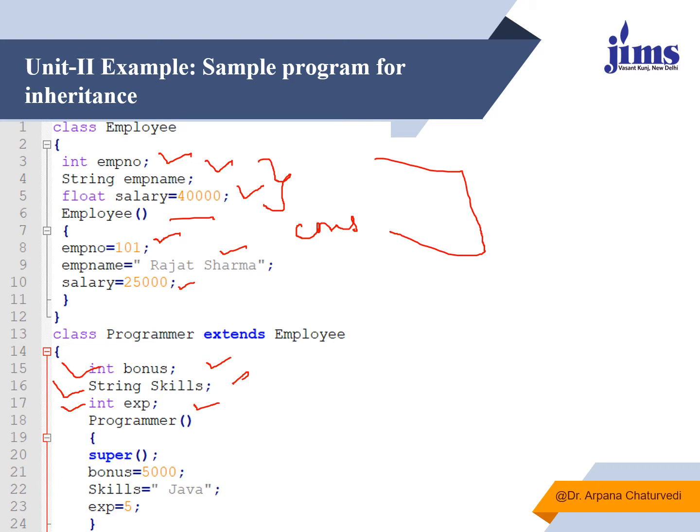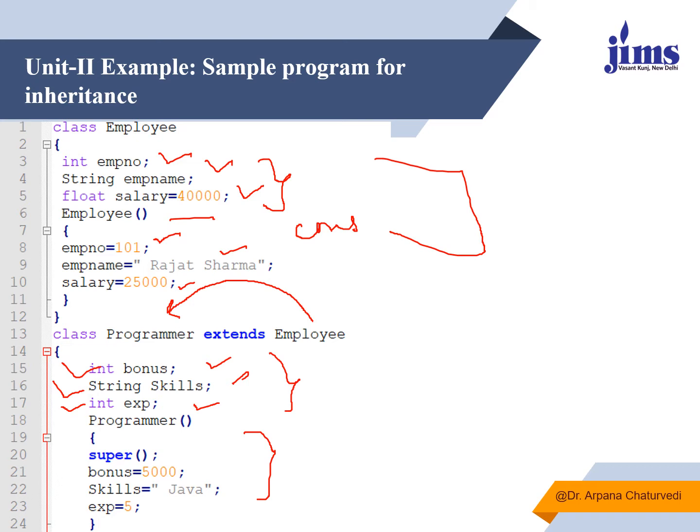So what we can do is declare a class named Programmer, use the extends keyword, and extend from the base class Employee. So whatever features of the Employee class we have already declared will come within the Programmer class. These are its own new data members. It has a constructor wherein I am using the super keyword, because whenever I make an object in main, I'll be making an object of a child class.